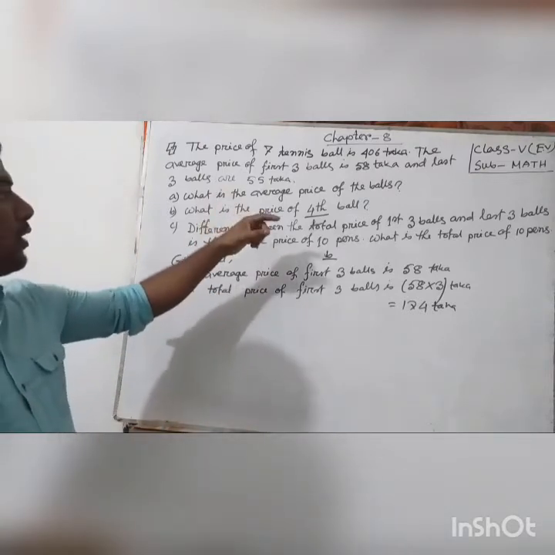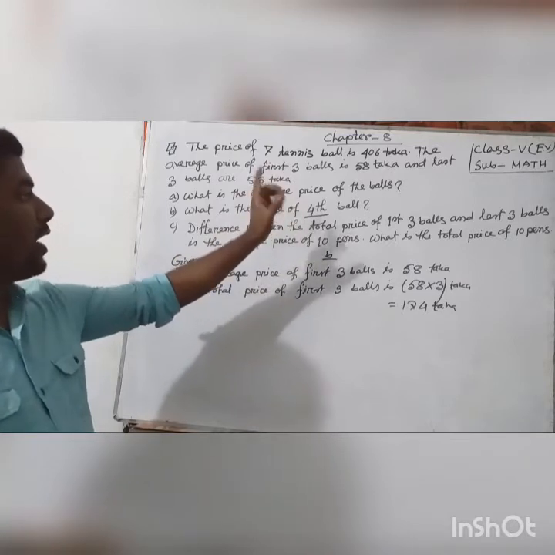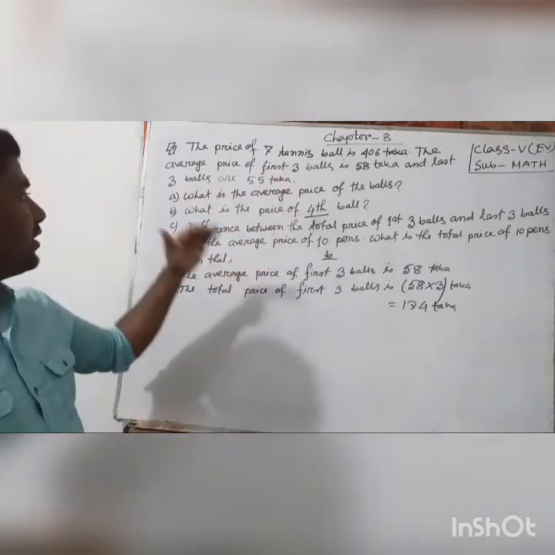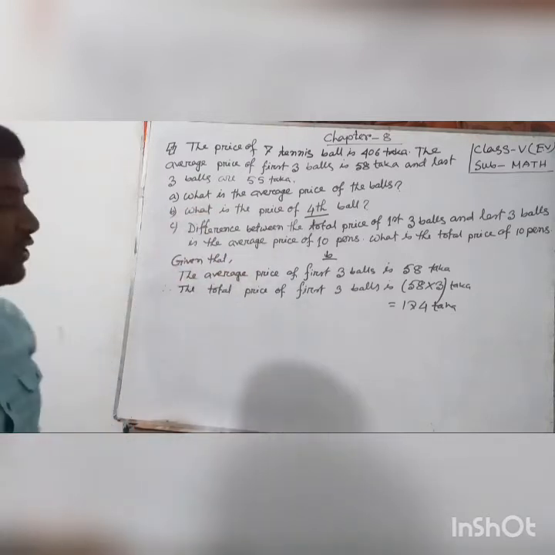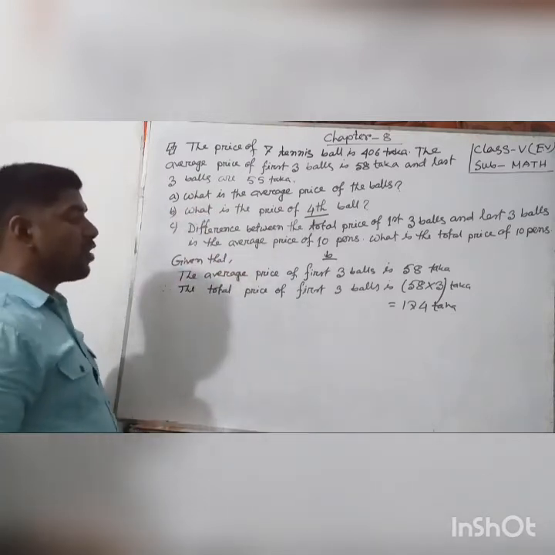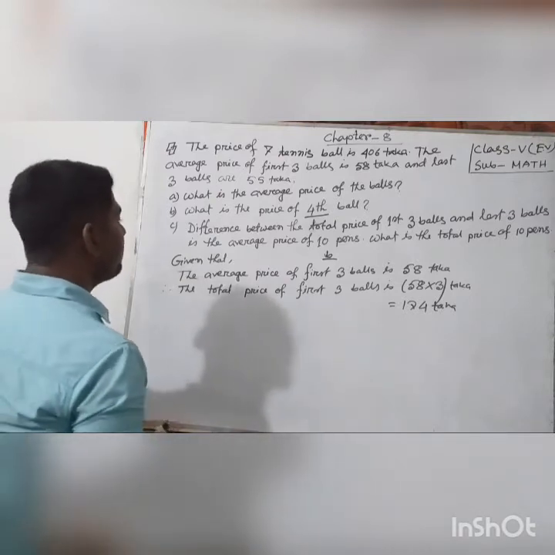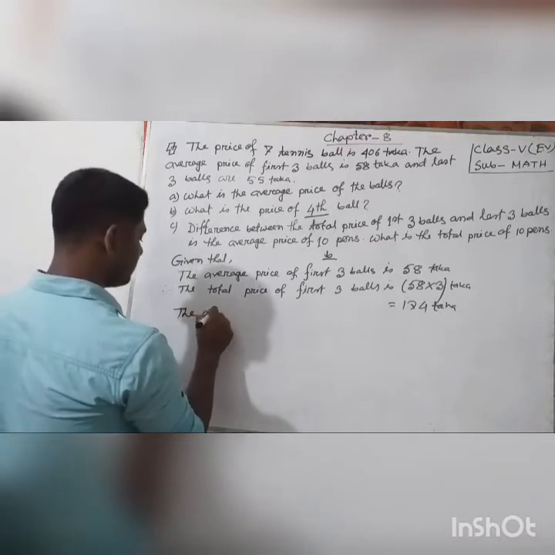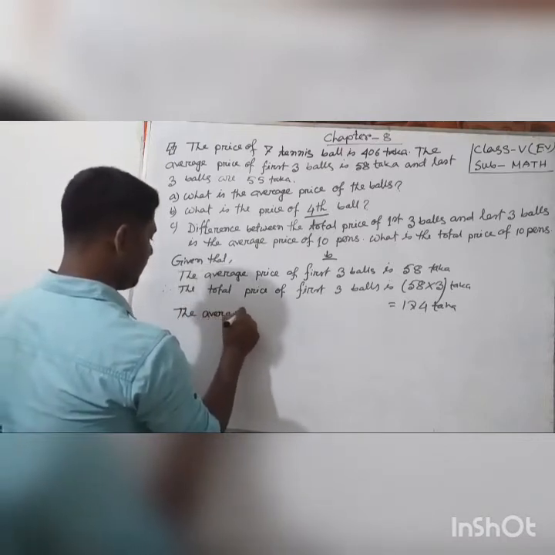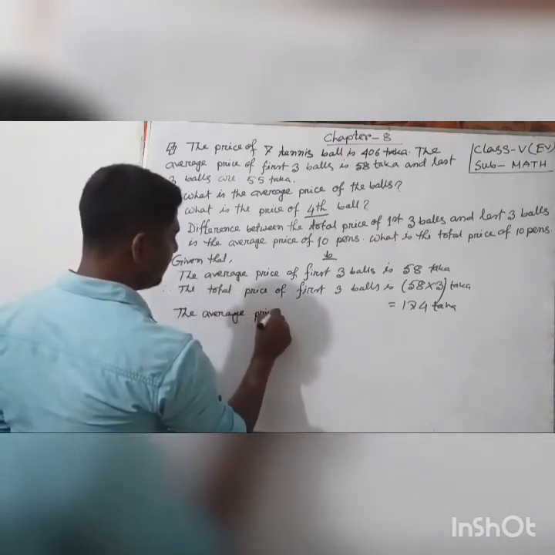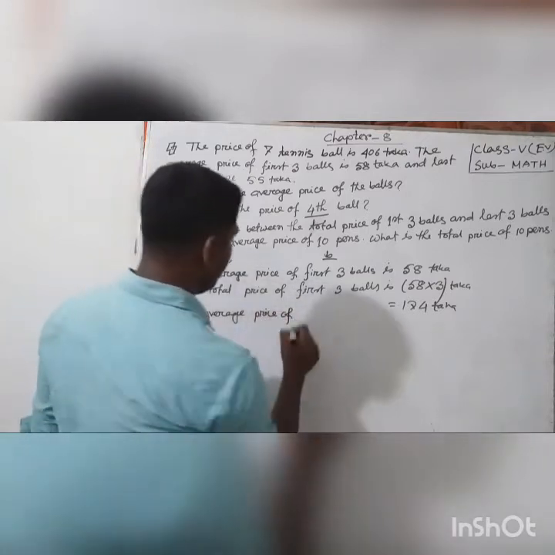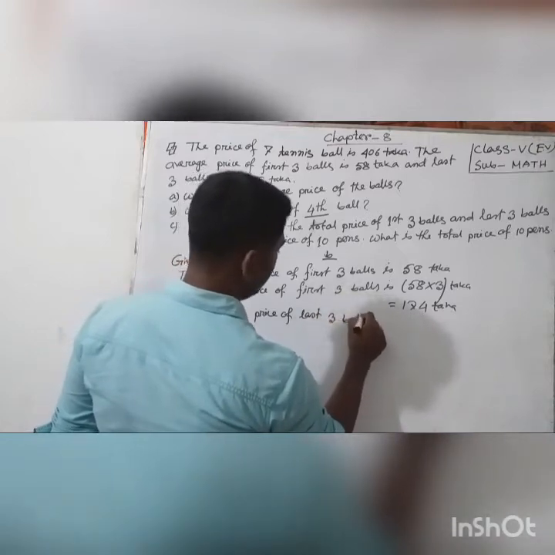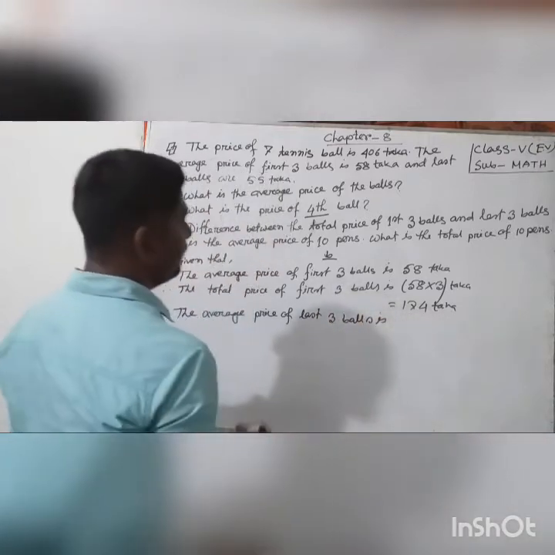Now from the statement we know the last three balls are 55 taka. So we can write the average price of the last three balls is 55 taka.